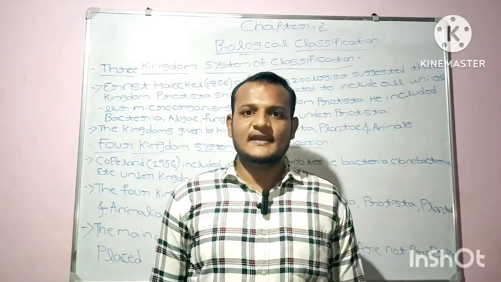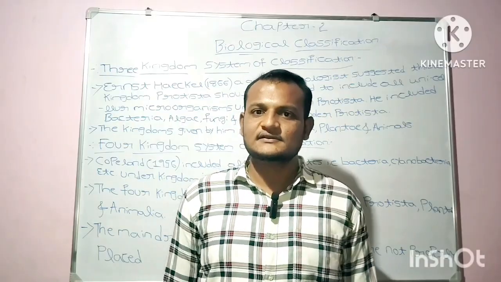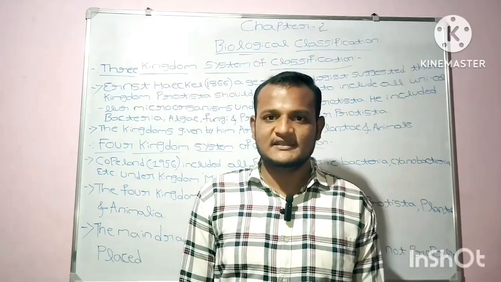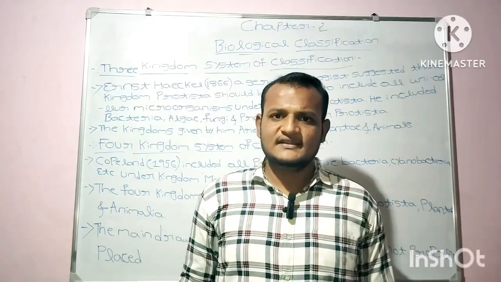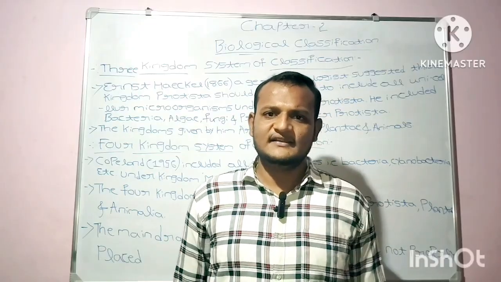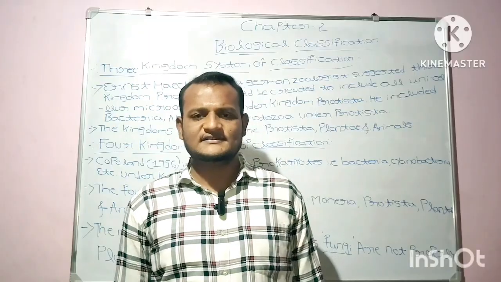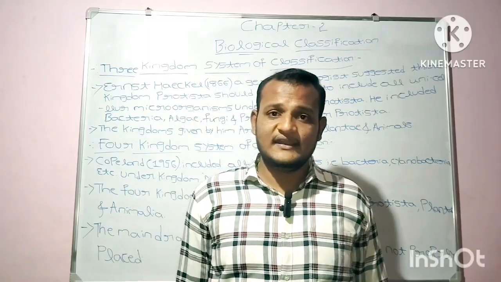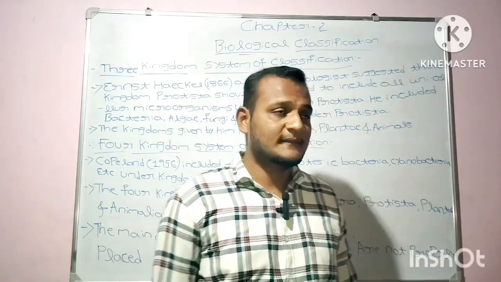Starting with the next concept, that is the three kingdom system of classification. In this three kingdom system of classification, three kingdoms came into existence, namely Protista, Plantae, and Animalia. So let's discuss it.